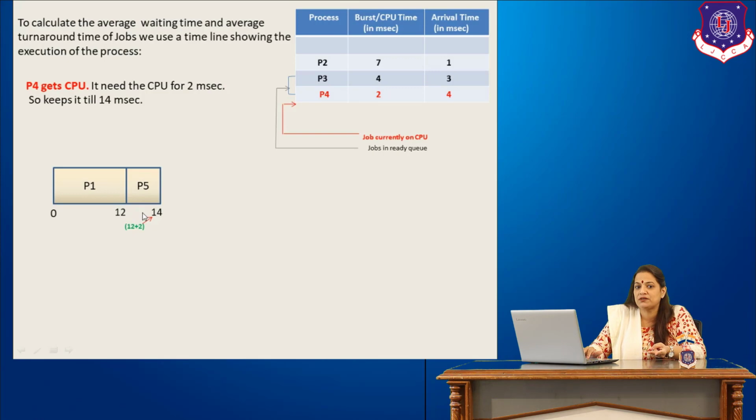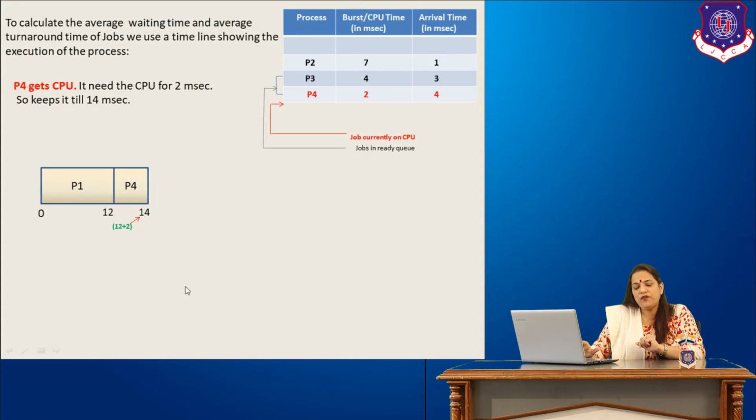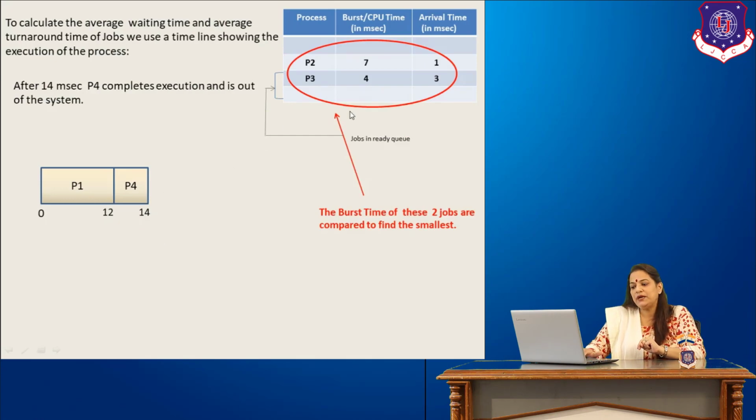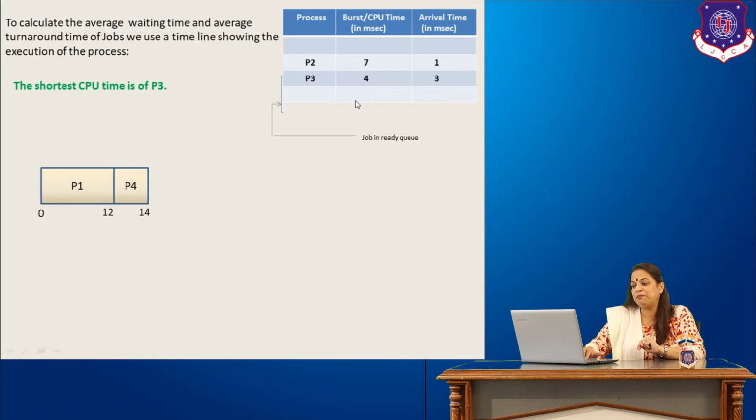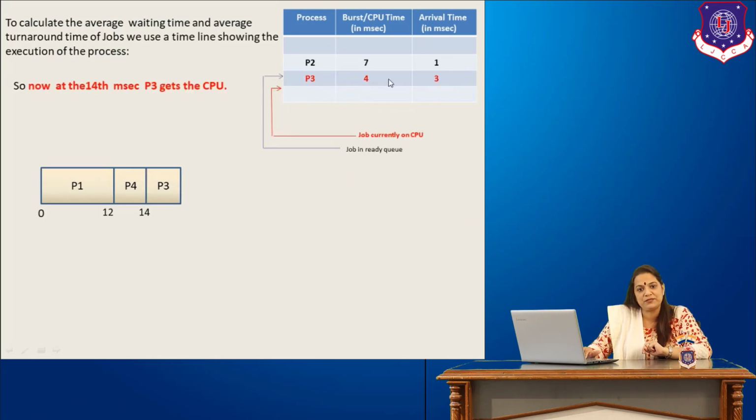Now, as I told you, it's a non-preemptive scheduling. P4 needs the CPU for 2 milliseconds. Since it takes up the CPU at 12, it completes the execution at the 14th millisecond. And after the 14th millisecond, P4 is out of the system. So now we only have these two jobs remaining. The job which has a shorter CPU time or burst time has to be picked up. So there is a comparison between P2 and P3. Out of these two, P3 has a shorter CPU time. So P3 is now picked up for execution and is put up on the CPU.